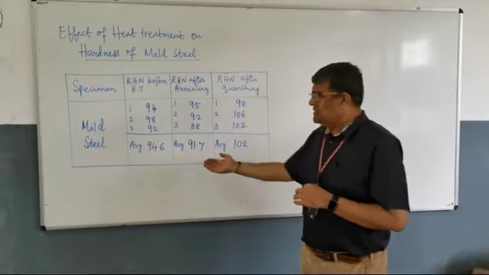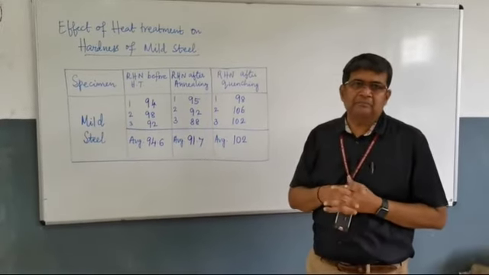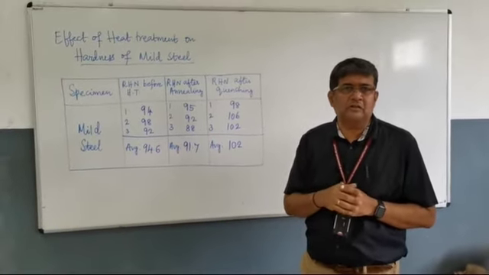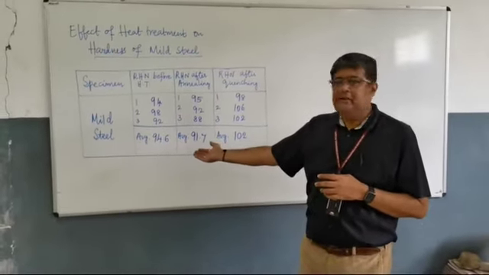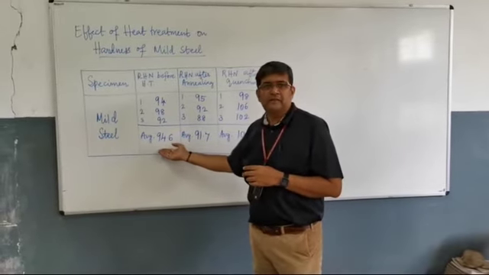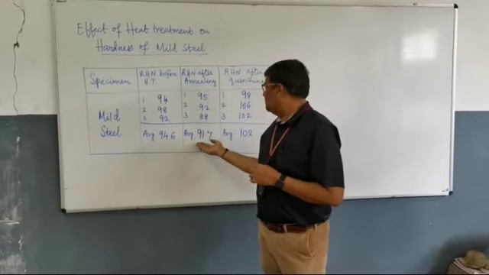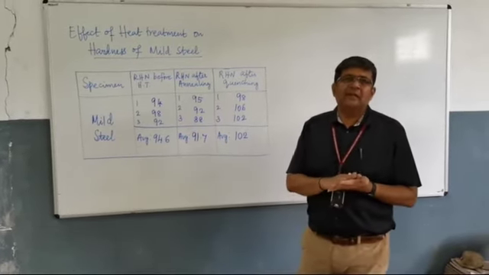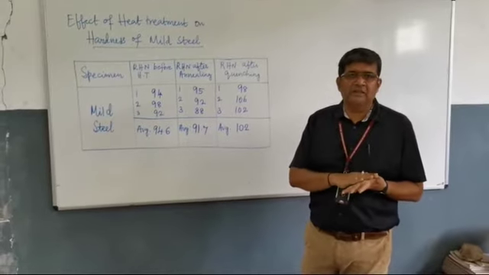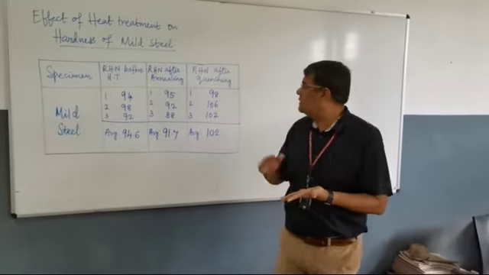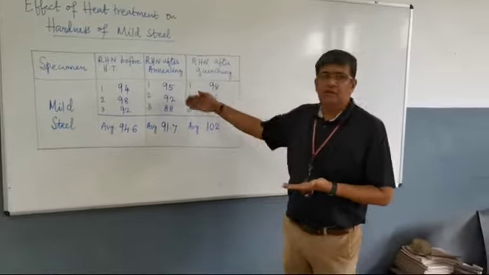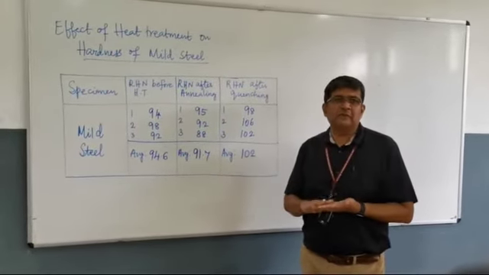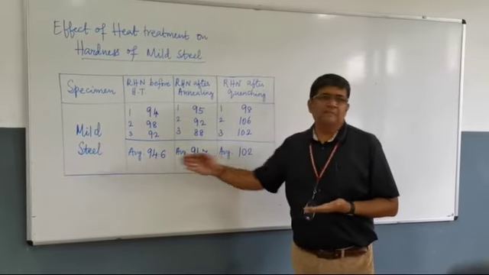Looking at these readings, we understand that we can change the hardness of a material by different heat treatment processes. Before heat treatment, the average value was 94.6. But after annealing, we obtained a value of 91.7. That means the surface has become slightly softer. The material was hard initially, and now the surface is softer after annealing. But if we quench, there is an increase in the hardness number. That means the surface becomes harder than it was earlier.